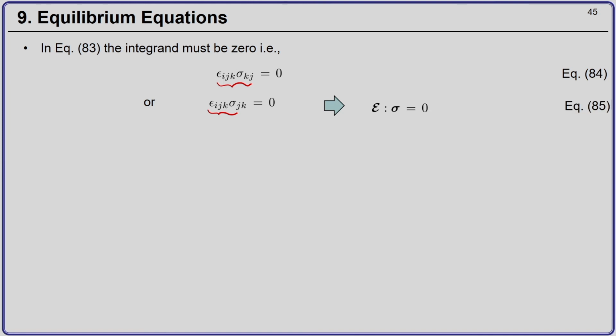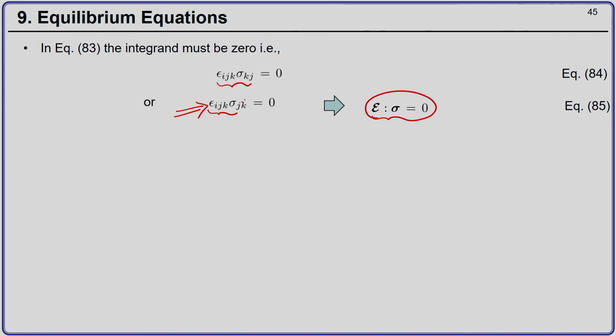Which implies, in direct notation, epsilon, the alternator symbol, the third order tensor contracted with the second order tensor sigma, should be equal to 0. Now, let us see what is the implication of this statement, because there is only one free index here.